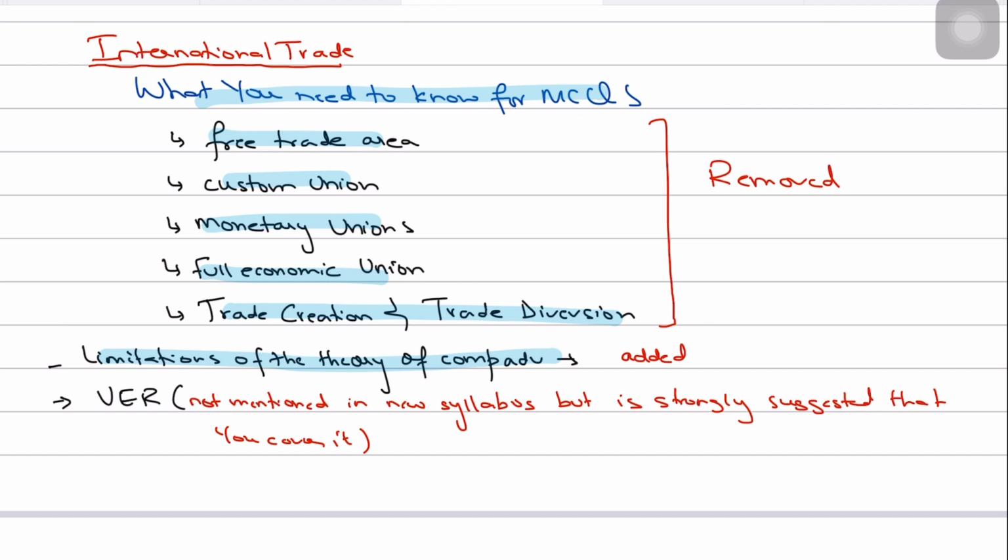Another change is that another trade protection method, voluntary export restraints, has also been removed from the syllabus. It's not mentioned under the new syllabus among the trade protection methods. So possibly they will not ask you questions on voluntary export restraints, but it's a very simple concept. There's no harm in knowing it, right? I would still say go through it once, although they will not ask you because it's not mentioned in the new syllabus. However, on a personal note, in my experience, there have been times where Cambridge has tested things out of syllabus. So I would still suggest it, since it's a very simple concept and there's no harm in knowing it.